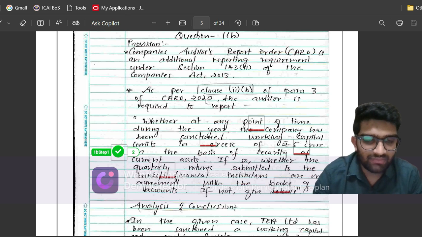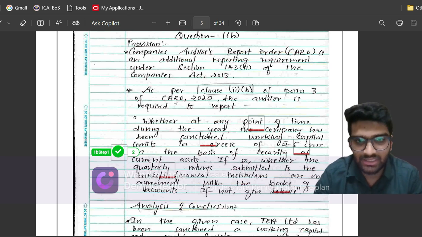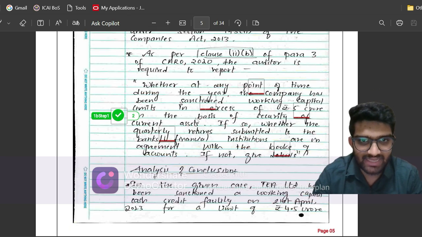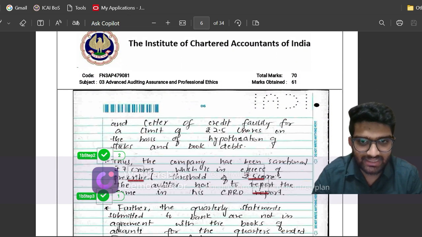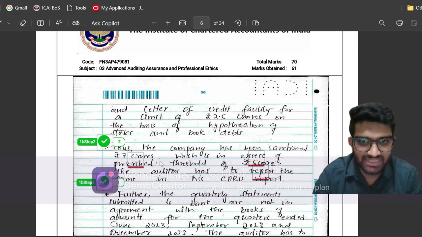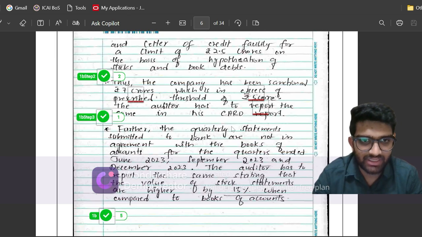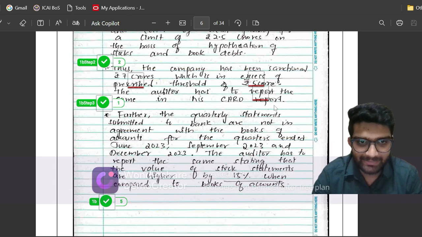Now be very careful while writing. You have to write clause 2b of para 3, not clause 2b of CARO 2020. So attention to detail is the key here. Then I have written whatever clause 2b says, and I have given my analysis and conclusion here, saying that the company has been sanctioned 7 crores, which is in excess of the prescribed threshold of 5 crores, and hence audit reporting is applicable.